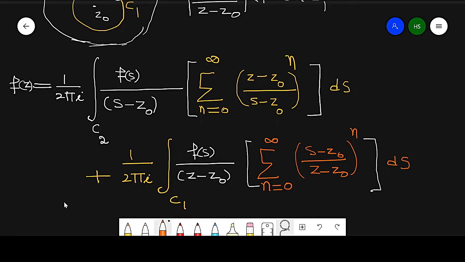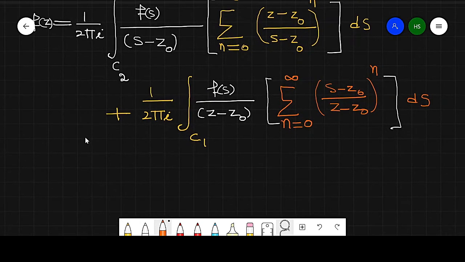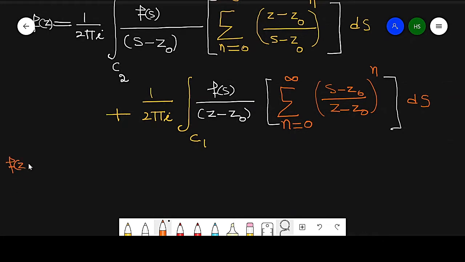Now again simplify this equation. Here the summation can be taken outside. So what do we get? We get the first term f(z). In the first term, the constant is 1 by 2 pi iota.